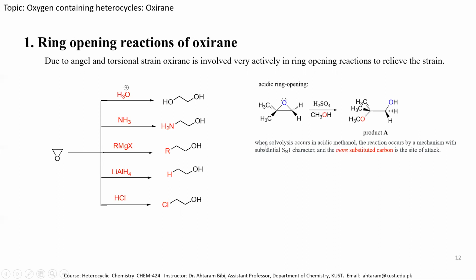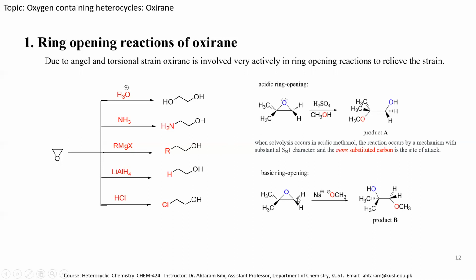So it is mentioned over here that when solvolysis occurs in acidic methanol, the reaction occurs by a mechanism with a substantial SN1 character, and the more substituted carbon is the site of attack. So generally in acidic media, the ring opens from the more sterically hindered carbon atom. But when a basic condition is applied and we take the same molecule with sodium methoxide, then this methoxide will attack the carbon atom which is less sterically hindered.